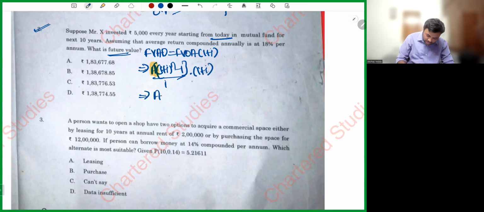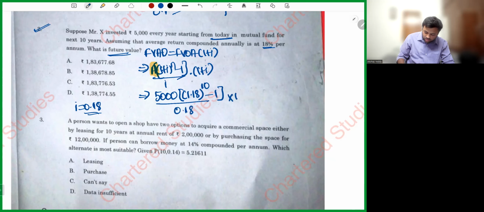So how much is A? 5,000. Rate of interest is 18%, so i will be equal to 0.18, that is R by 100. So 1.18 whole power 10 minus 1 divided by 0.18 into 1.18. Let's calculate 1.18 into 1, equal, symbol, 10 times, minus 1, into 5,000, into 1.18 whole divided by 0.18.